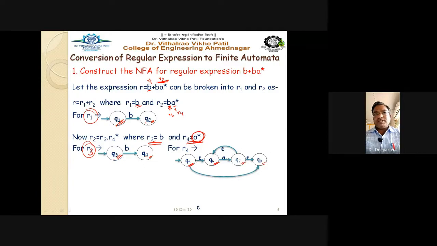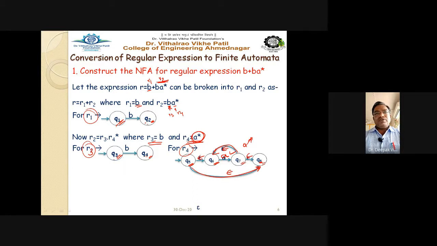The format is like this: a transition from Q7 to Q6, and from Q5 to Q8. These are all epsilon transitions, and only one is a, for your a raised to star. This is the diagram, the automata for R4. Now Q8 is over.